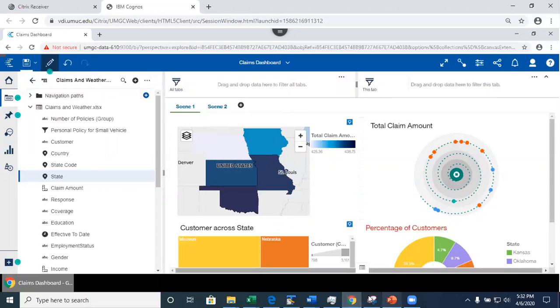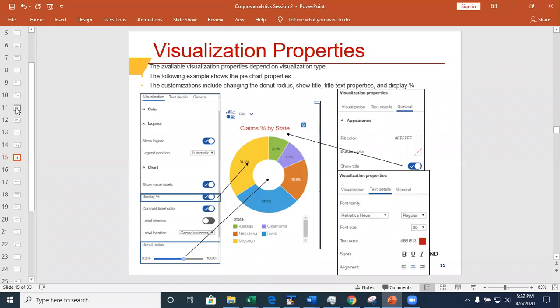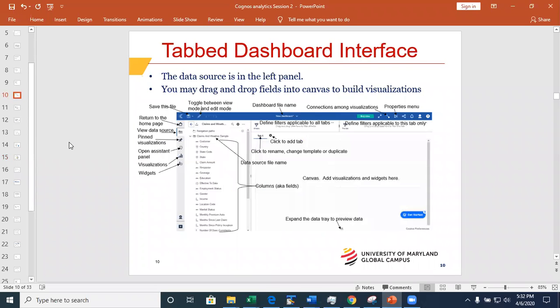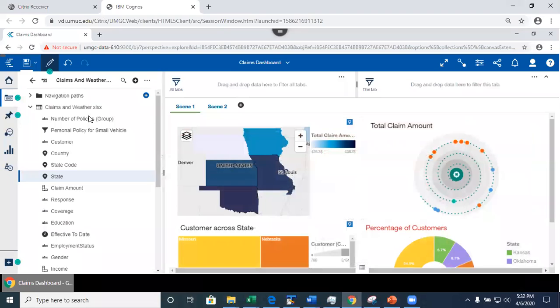So let me go back into the slides. Sometimes I don't exactly follow the slides, but I want to make sure that I cover key concepts. So we covered that on the left panel, you see the variables. And what else you also see is this filter that we defined. If I wanted to, I could also use it as part of my visualizations. I may or may not be able to use it in here, but I am able to use it in the visualizations, okay?